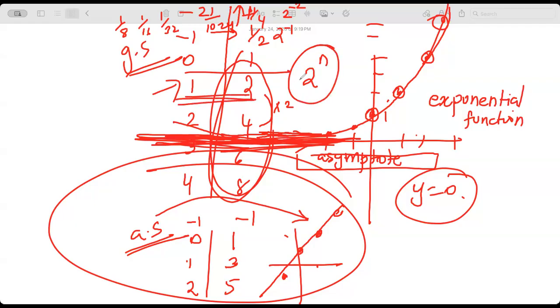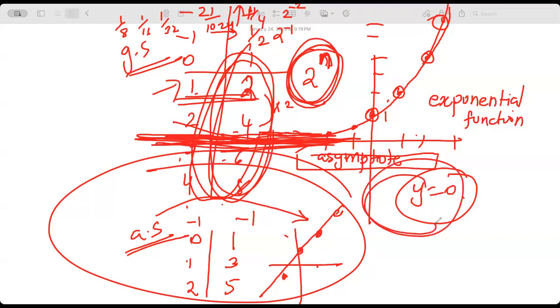When you think about it, in an exponential, x is your exponent. The input becomes your exponent in exponential functions. So the general rule for this function is 2 power of n. 2 power of 1, 2 power of 2, 2 power of 3, 2 power of 4. So for this exponential function, the asymptote is y equal to 0, and 2 is being multiplied with 2, 2, 2, 2, 2. It is an exponentially increasing function. Any questions?